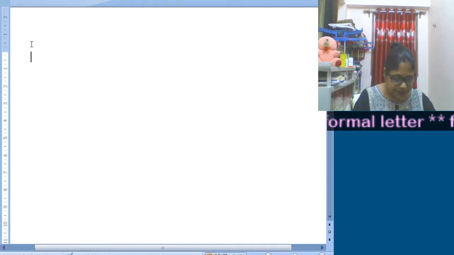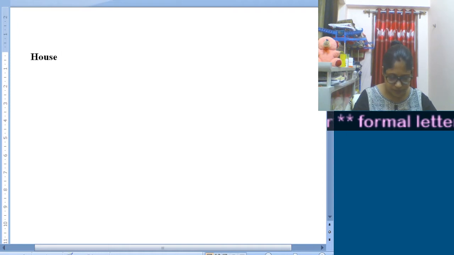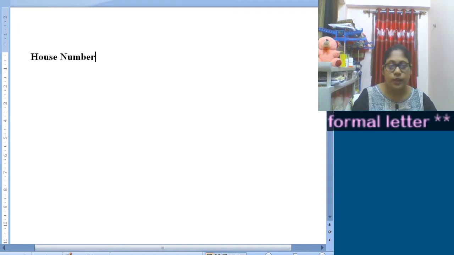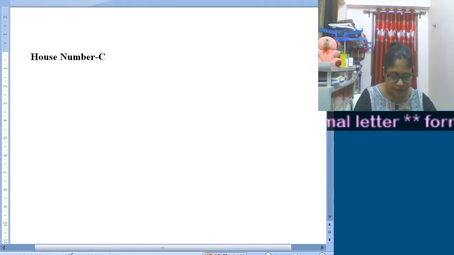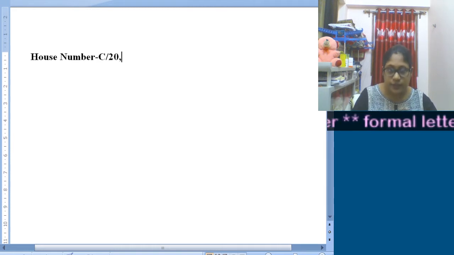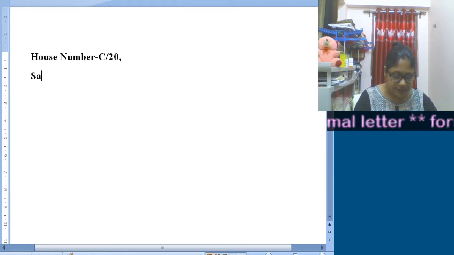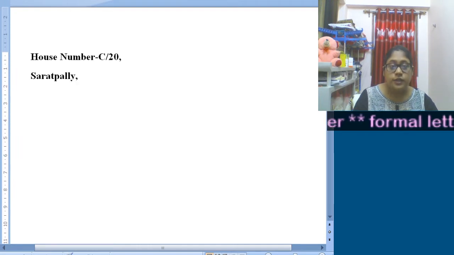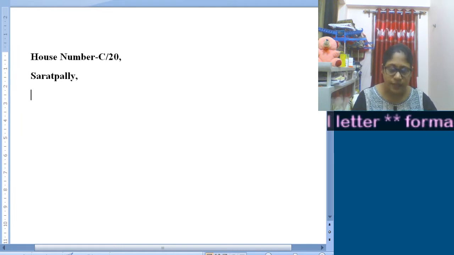As an example, I am writing, first you have to put the house number. Again, as an example I mention C20, comma, then on the next line you will mention the place, that is, I am writing Saratpalli. You can write your own. Then you will write West Midnapur or Medinipur, anything will go.